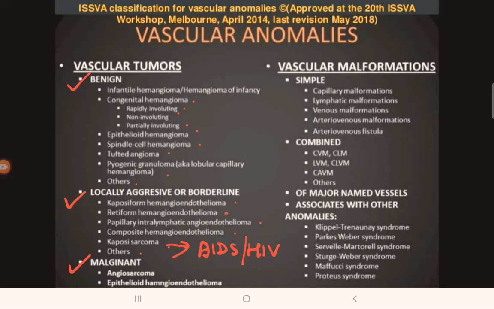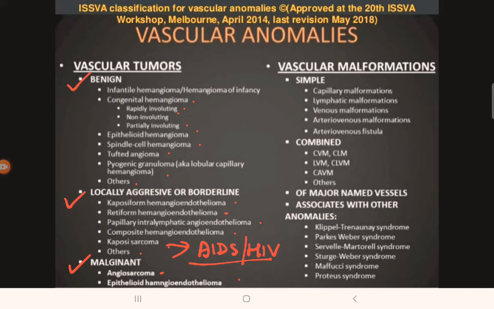HIV AIDS, Kaposi sarcoma. This Kaposi sarcoma, it's a kind of vascular tumor. It is a potential MCQ for your upcoming NEET exams. Then we have malignant vascular tumors. They are angiosarcoma and epithelioid hemangioendothelioma.